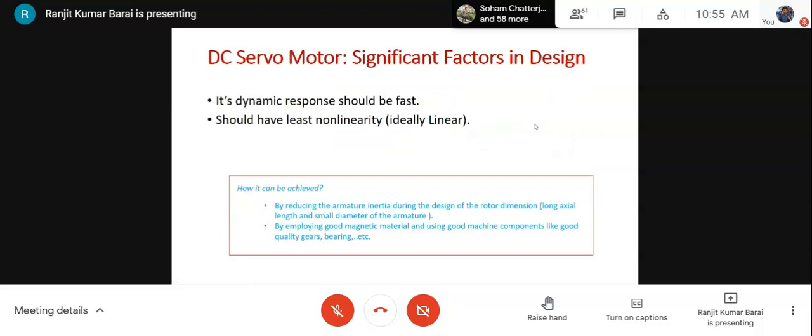Now, what is the significant fact? What are the significant factors in a DC servo motor compared to an ordinary or commercial DC motor? Or what is the difference between a DC servo motor and a general purpose DC motor? There are two differences, and very important ones. These are important factors during the design, the difference in design factor.